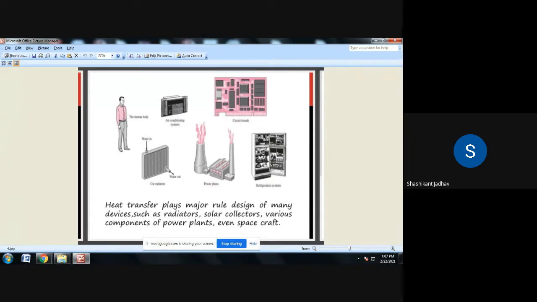Our aim is to maintain the temperature of that object in a particular range so that the life of that component will increase. So these are the applications where we use the heat transfer subject, that is, for designing these different components.